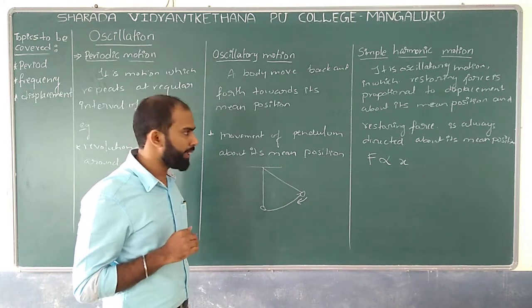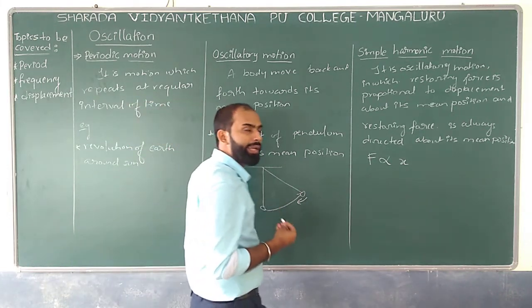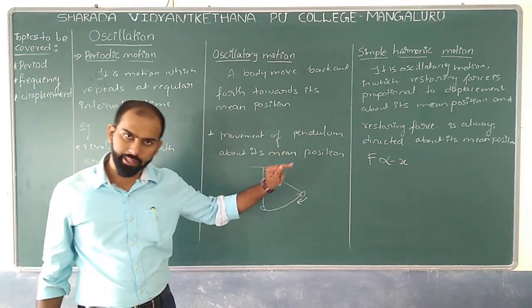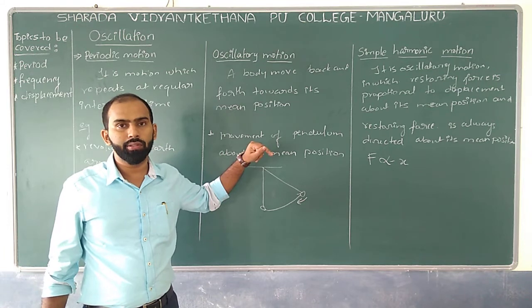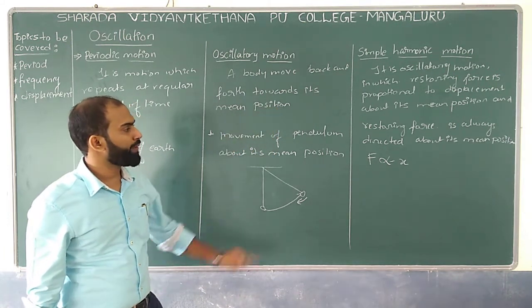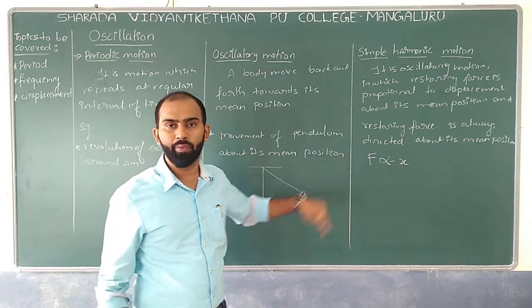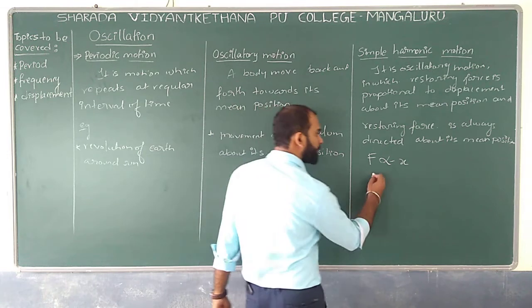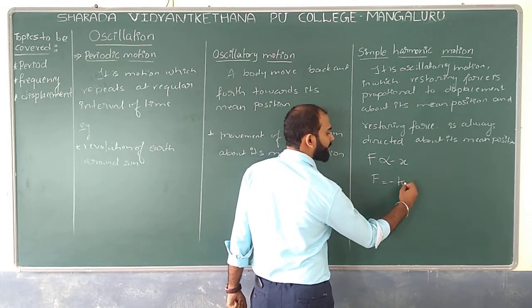Yes or no? So, to indicate that, you put a minus sign. This minus sign indicates the restoring force is acting towards the mean position. If I want to write an equation, we need one constant, that is k, so F equals minus k into x.